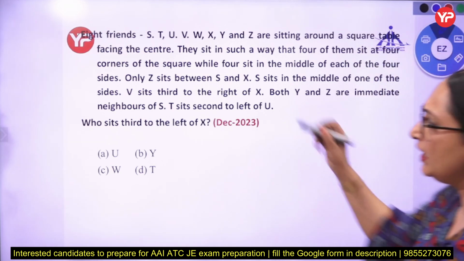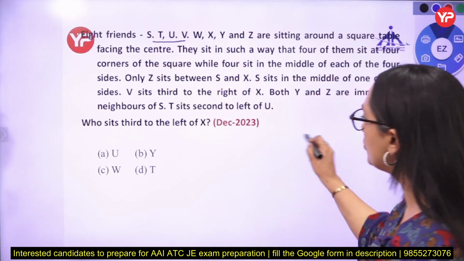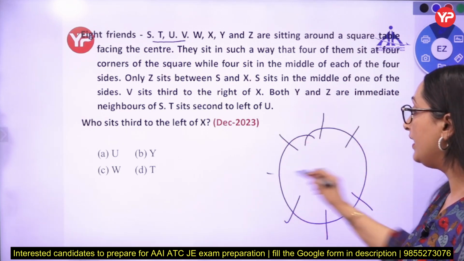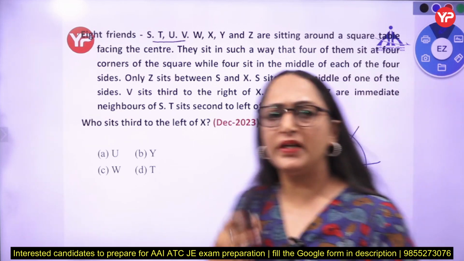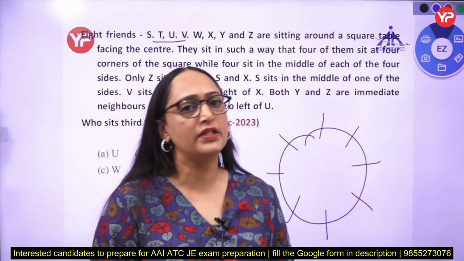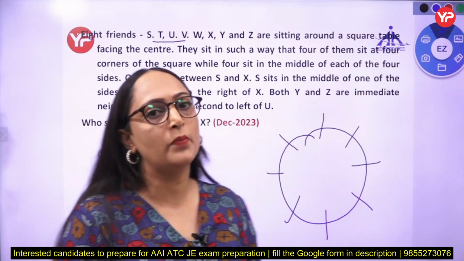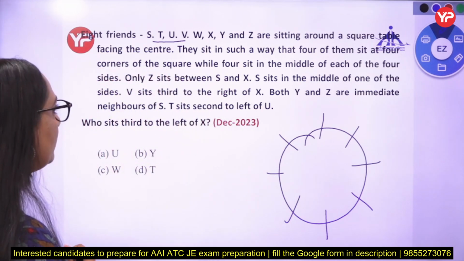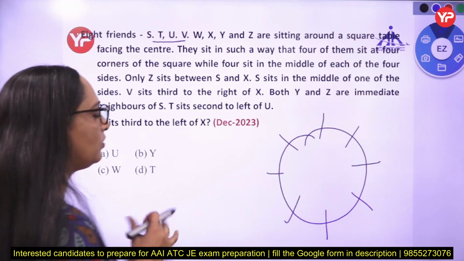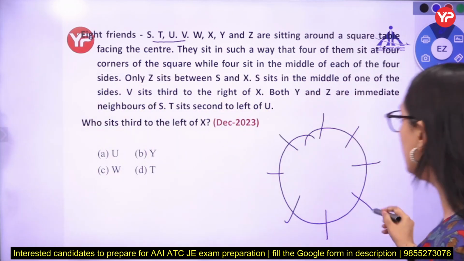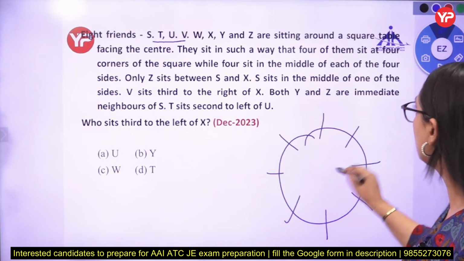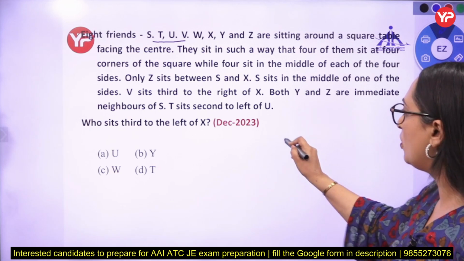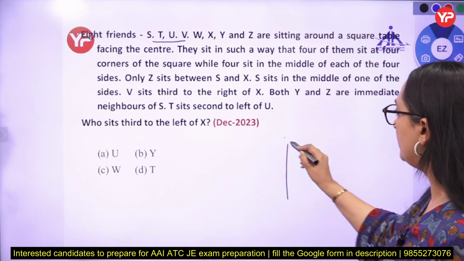Let's see, 8 friends. So 8 friends are there. See, sitting arrangement is very important in every exam. If you are preparing for ATC or any exam, sitting arrangement is very important. This is one of the most important topics of reasoning. S, T, U, V, W, X, Y and Z are sitting around a square table. So the shape of the table is square, so let's draw a square table.